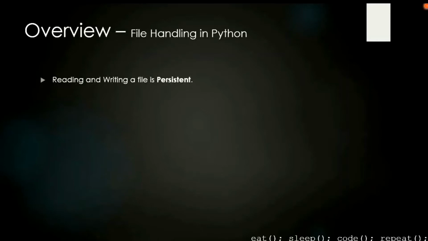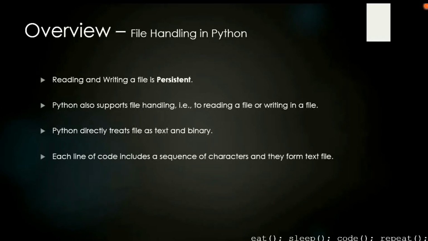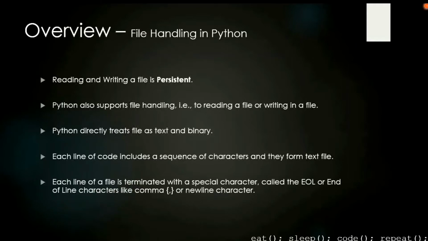So reading and writing a file is persistent. That means the data is stored in the long run. Where we stopped, from there we can start again after some time. Python also supports file handling, that is, reading and writing in a file. Python directly treats a file as text or binary, like other programming languages. Each line of code includes a sequence of characters, and they form a text file.